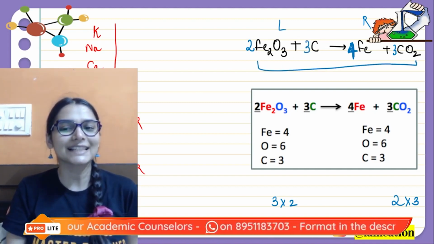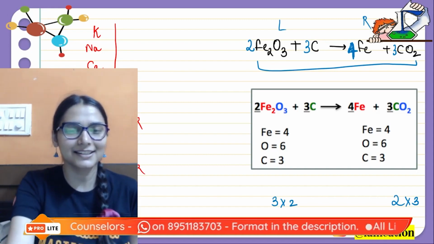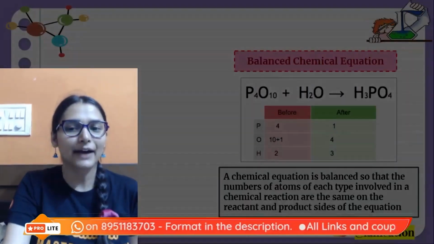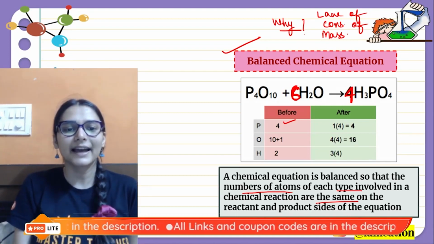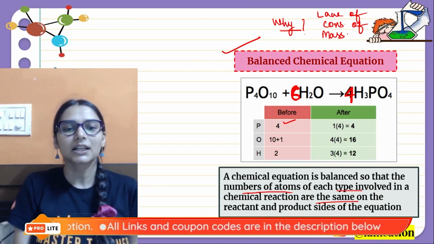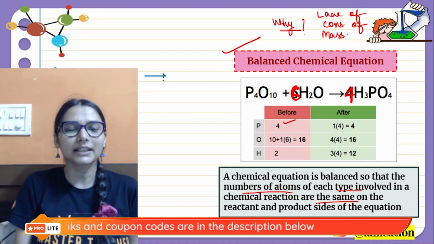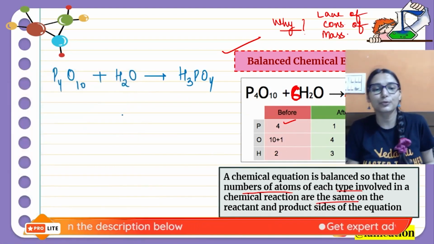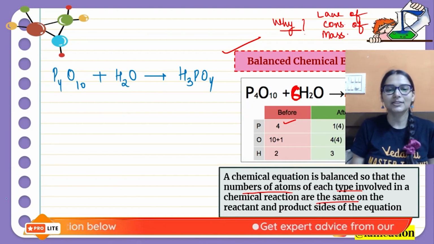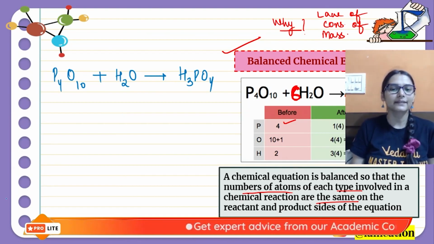So this way we can simply balance it. You can do it, it's not difficult. And on the same note, try to balance this equation also. If I write P4O10 combines with water and gives me phosphoric acid, how are you going to balance it? Do let me know your answers in the comment section.